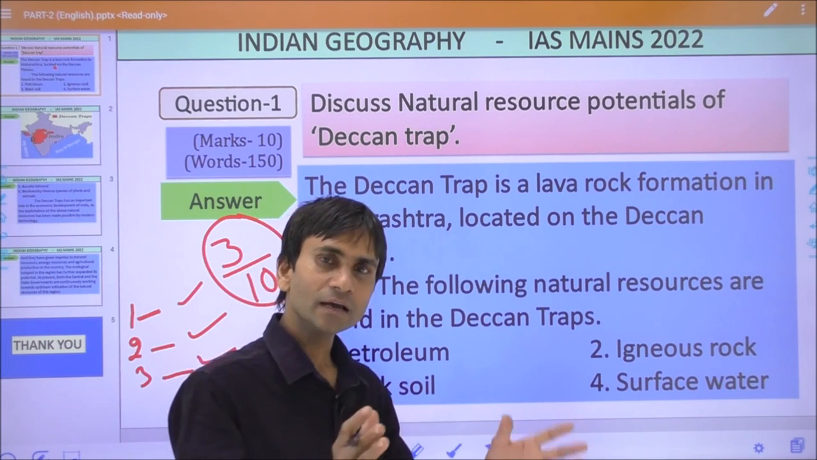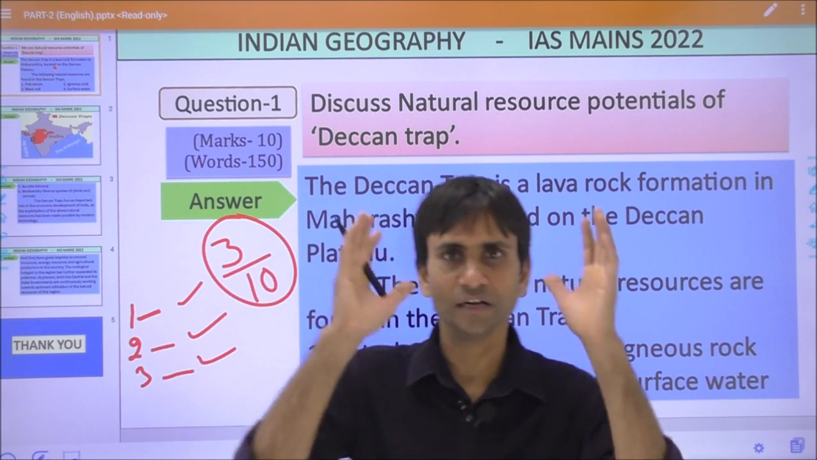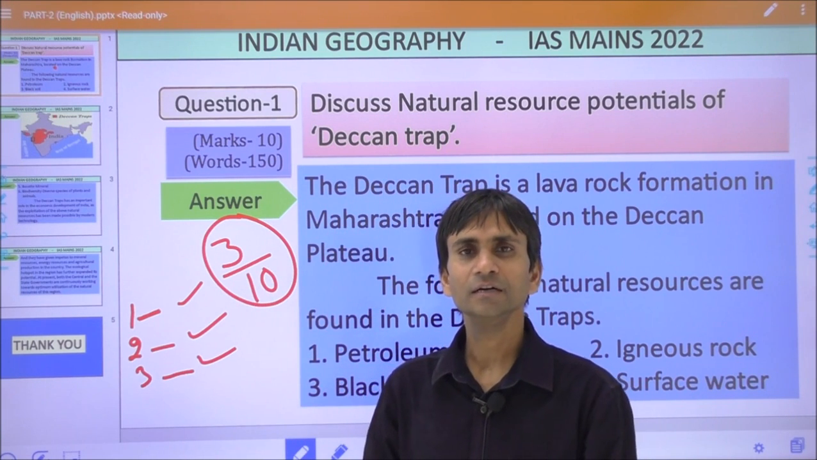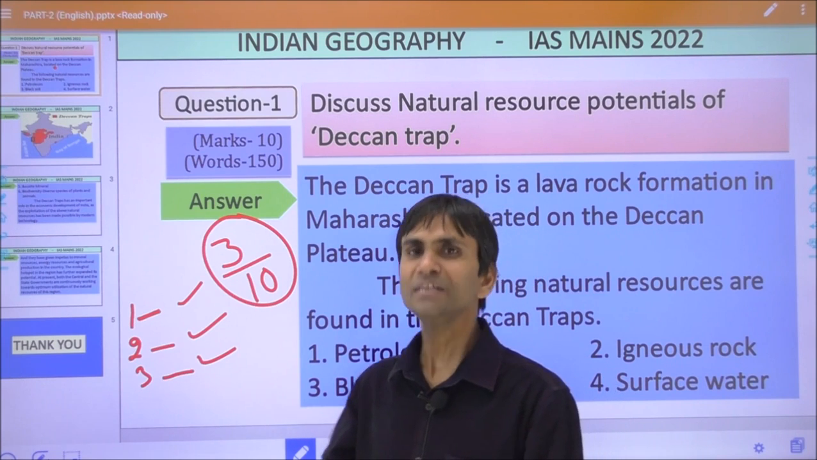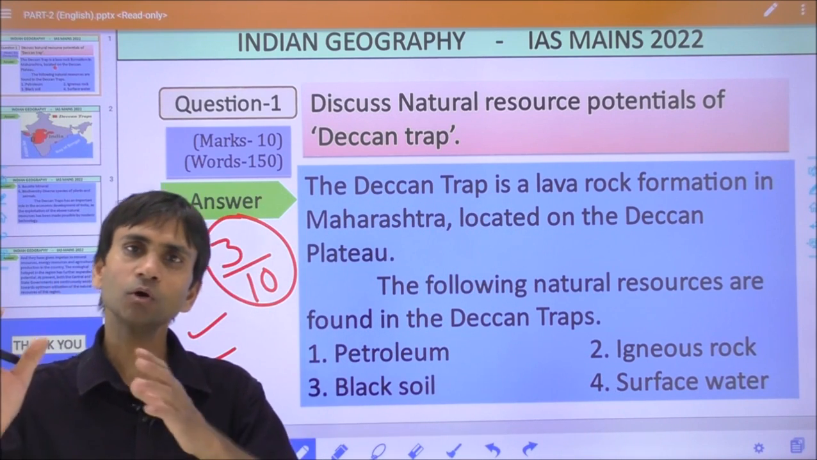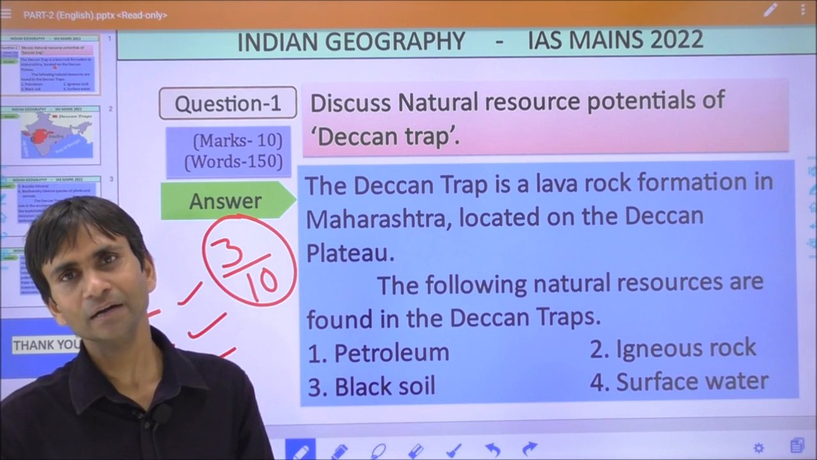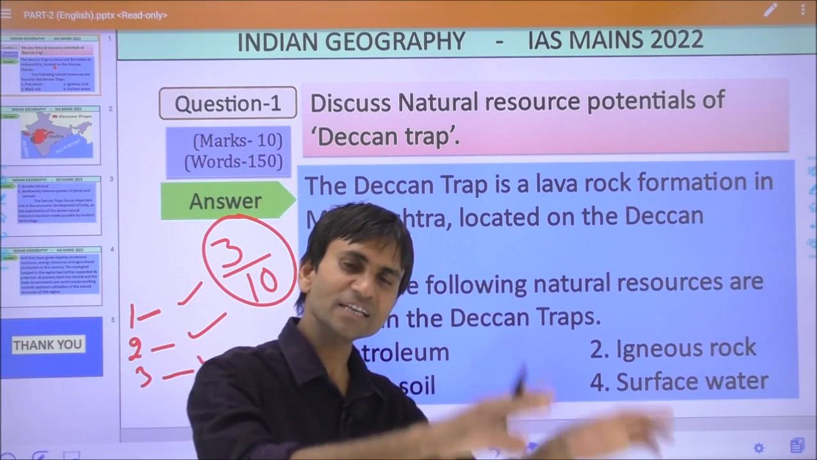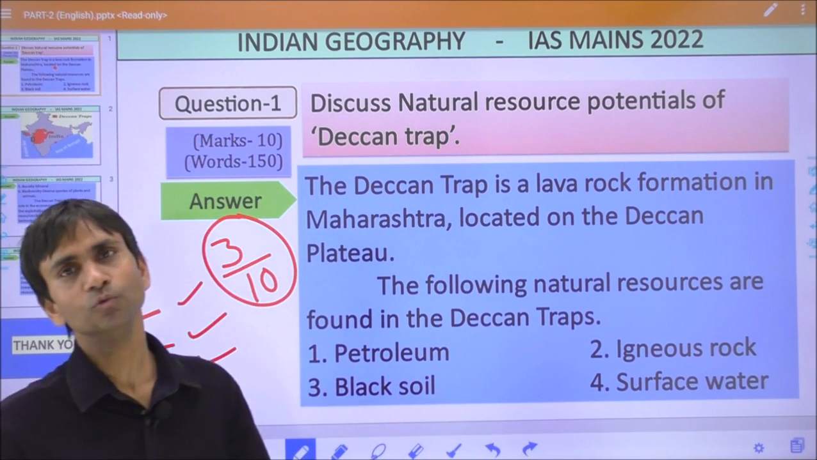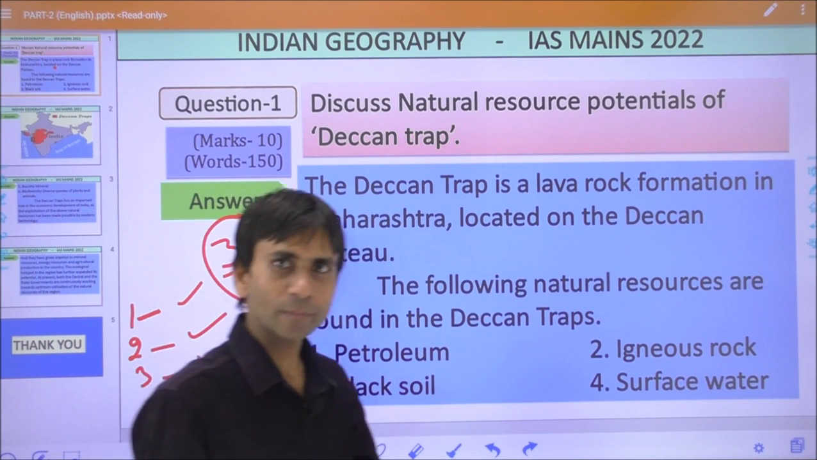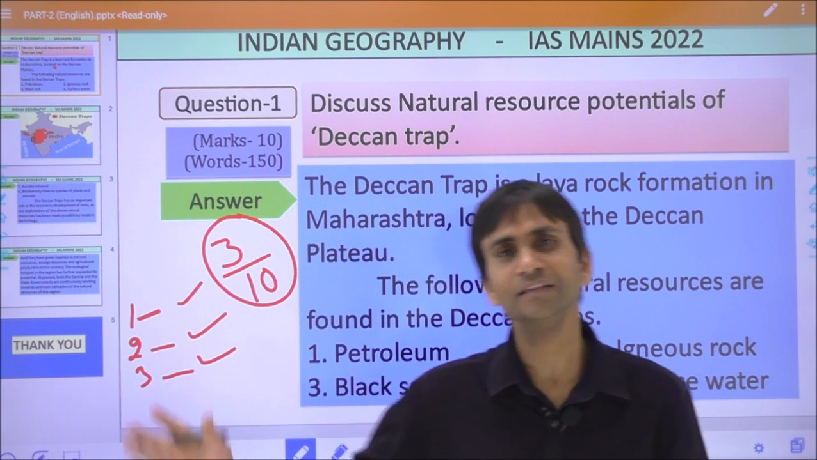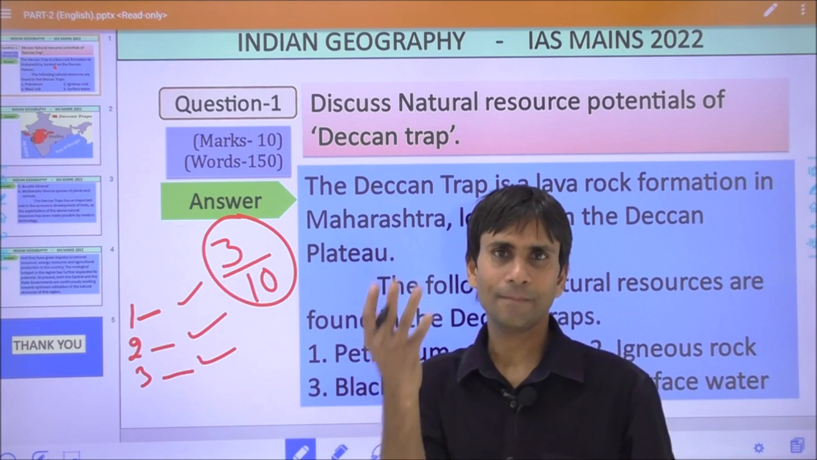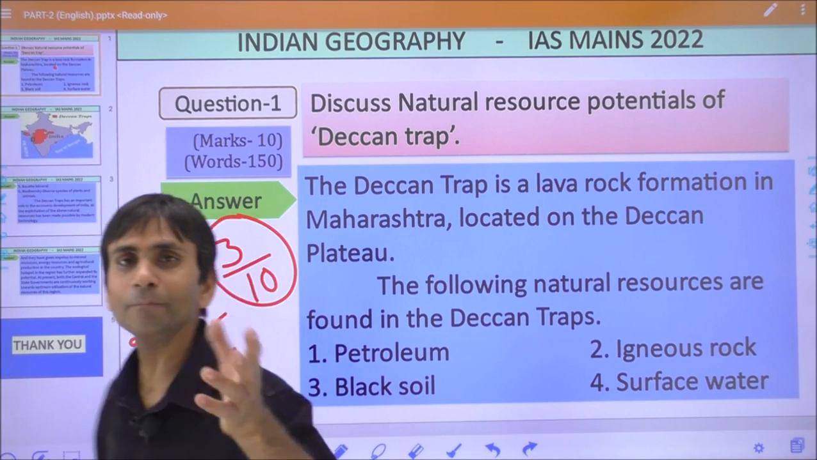It means the Deccan Trap has too many reserves or too much storage of natural resources, but due to the mismanagement or poor coordination between the union and state governments, the potentiality of this region is not converting into the socio-economic development of this region and the entire country. So the examiner is demanding that you must explain the term potentiality.